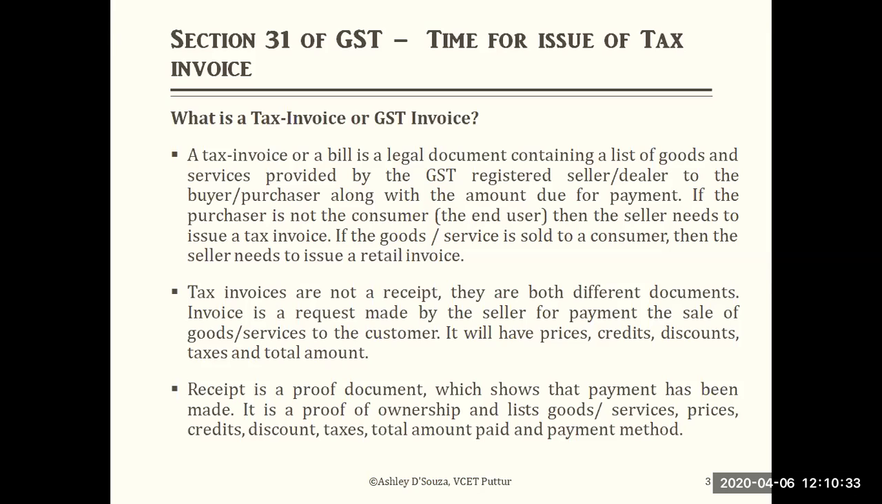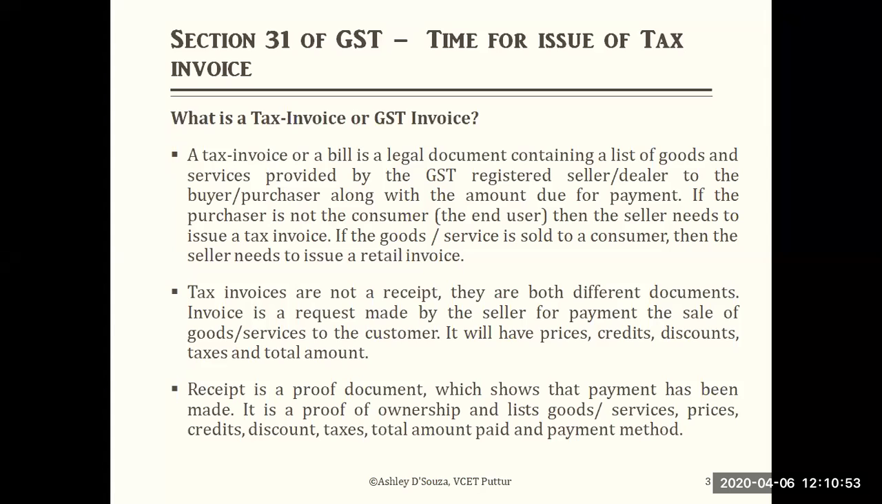It's a continuous process in the business. He wants to resell it once again. For example, you are selling to a retailer, and the retailer will later sell it to the consumer. So if you're selling to the retailer, the seller needs to issue the tax invoice. If the goods or services are sold to the consumer, then the seller needs to issue the retail invoice. So that is the difference.